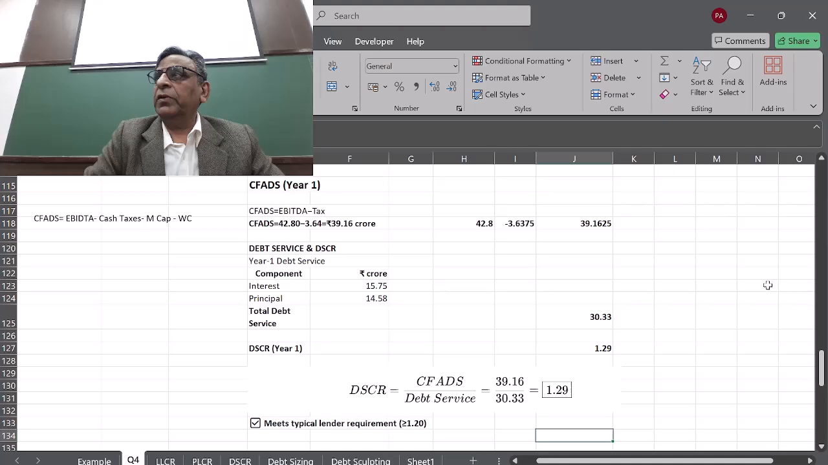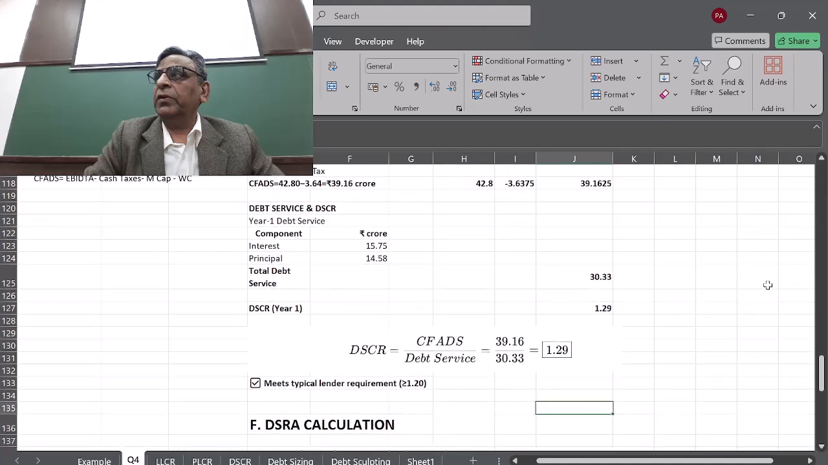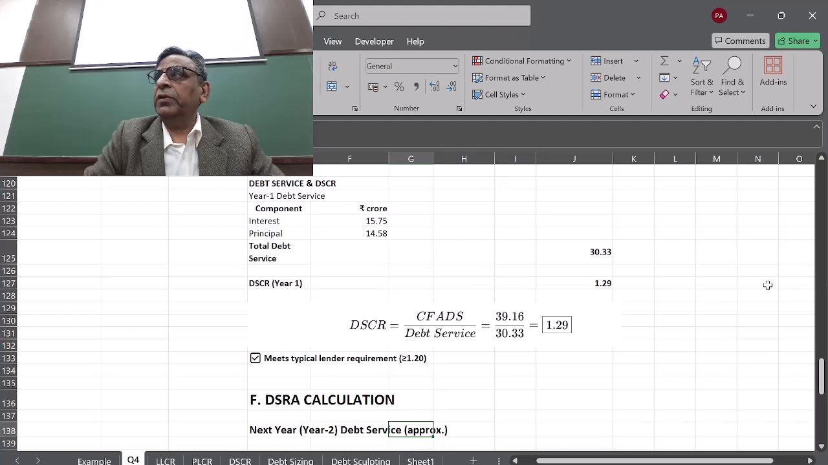Is that clear? Fine. Then it meets the typical lender requirement of say 1.2. Suppose the lender requirement was 1.2, so it is meeting. The first year itself is meeting. Fine. So then we calculate the DSRA calculation. This is the reserve. How much reserve they have to keep.